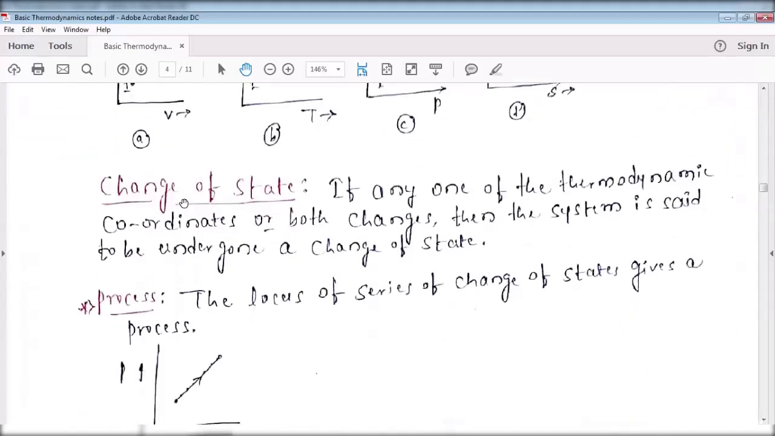Next, this is very important. Change of state. What is change of state? If any one of the thermodynamic coordinates or both change, then the system is said to have undergone a change of state. This is the definition. I'll go through it again. If any one of the thermodynamic coordinates or both change, then the system is said to have undergone a change of state.